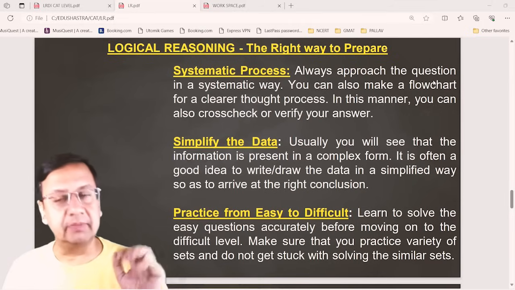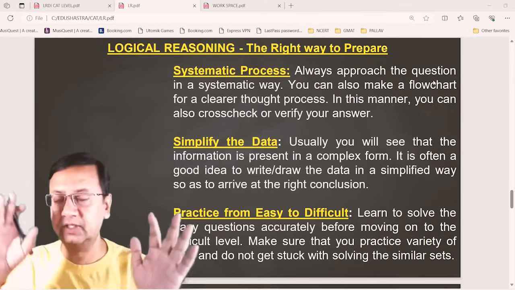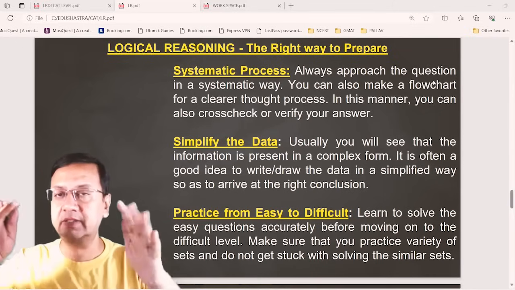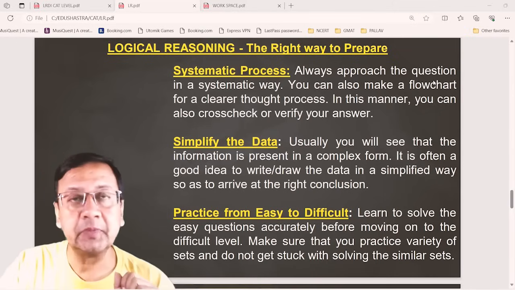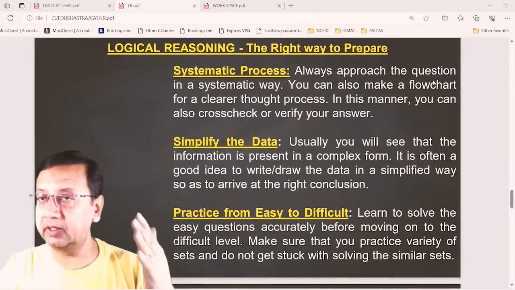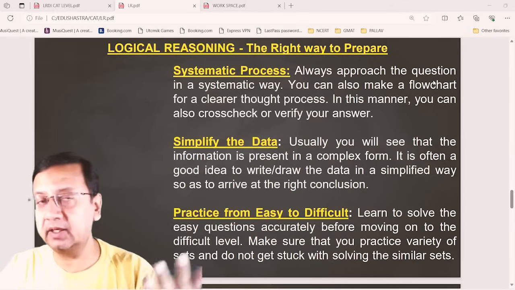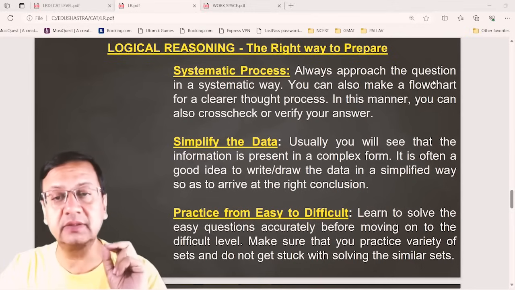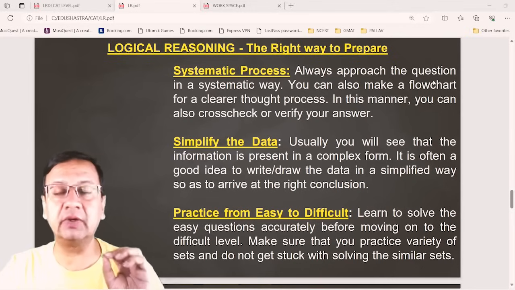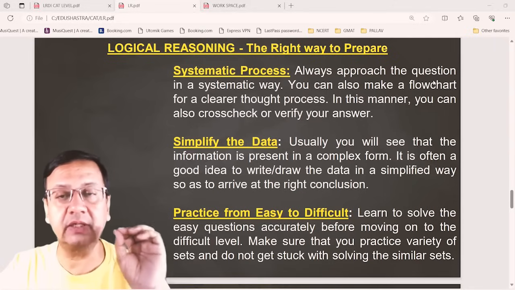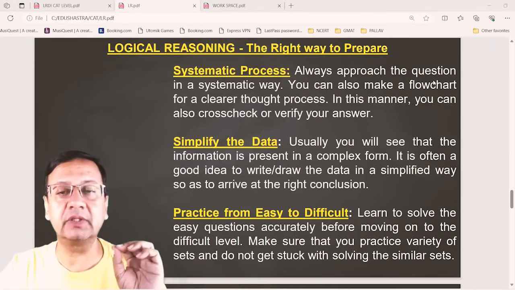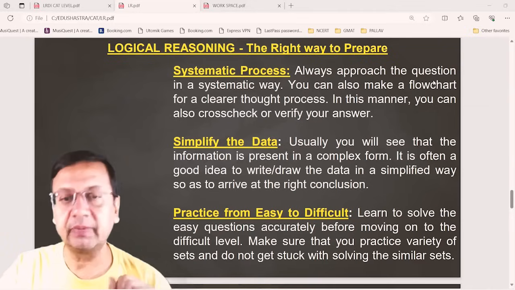Okay. Simplify the data. Whatever the information is given, just tabulate the data. You can make a table, you can make a diagram, you can make some pointers so that you can identify, okay, this is the important thing and I need to concentrate over this, right?